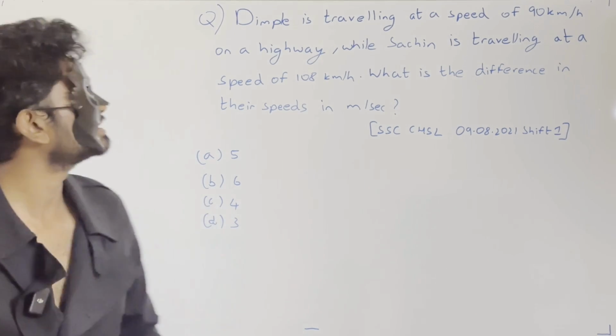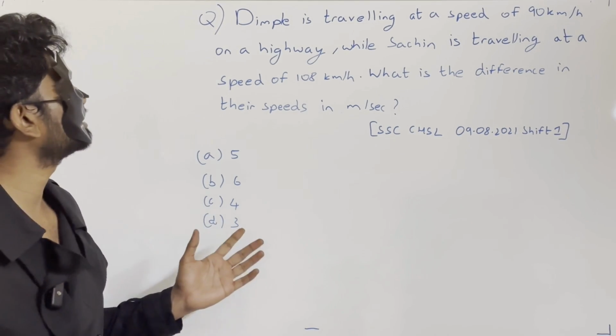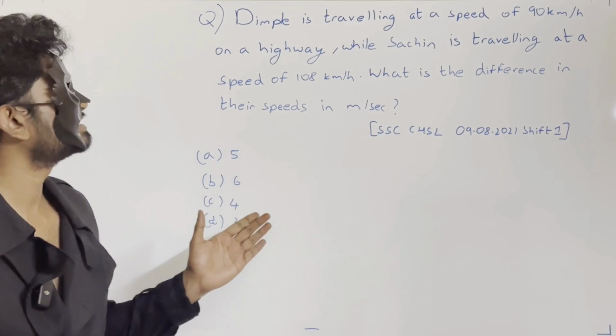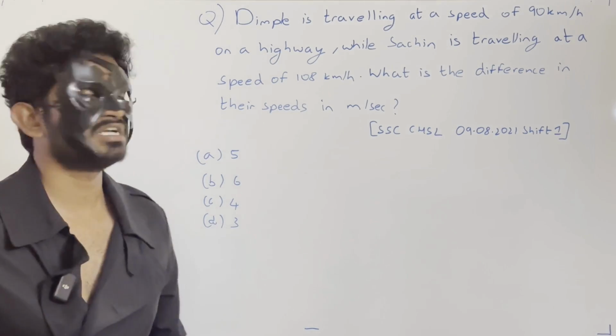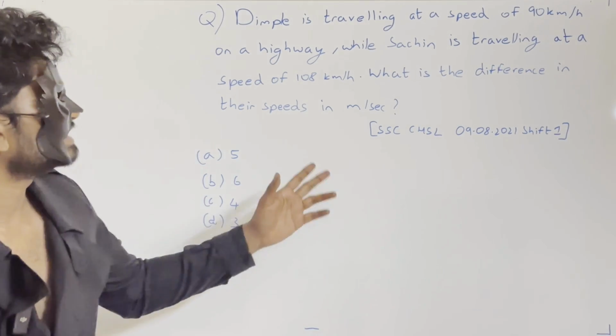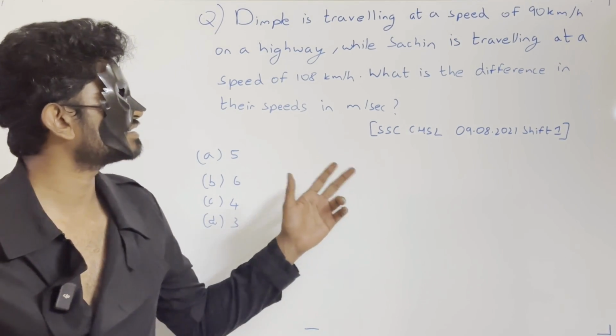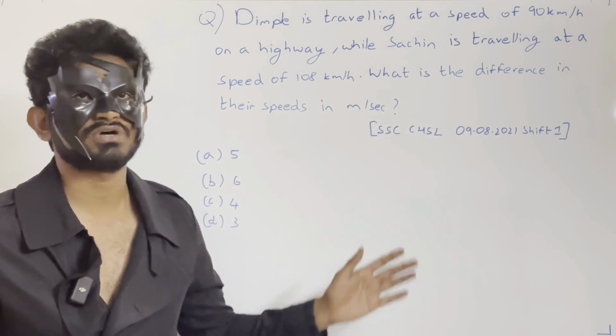So superhumans, next question is, Dimple is travelling at a speed of 90 km per hour on a highway, while Sachin is travelling at a speed of 100 km per hour. What is the difference in the speeds in meters per second? This was asked in SSC CHSL on 9th August 2021 shift 1.